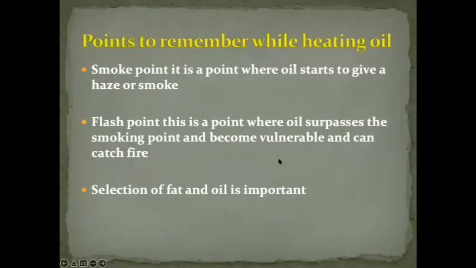So what are the points which you have to keep in mind while heating oil? First point is that oil should be heated to 190 degrees Celsius. The moment it goes above that, it reaches its smoke point. Smoke point वो point होता है जहाँ पे आग लगने का डर रहता है. तो आपको smoke point, flash point का ध्यान देना है. अगर flash point आता है तो आग लगने लगता है. तो आपको ये चीजें ध्यान देनी है जब भी आप oil heat करते हैं. When you heat fat and oil, you have to keep in mind what kind of oil you're using for frying, and how much oil you're using for frying. All those things are important depending on what foodstuff you are cooking.